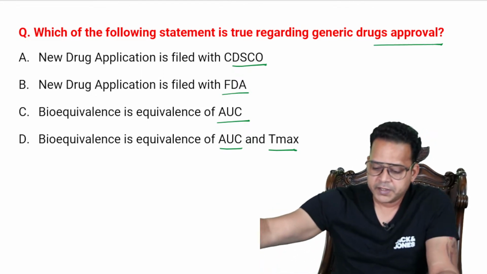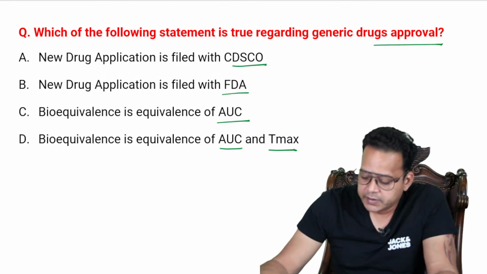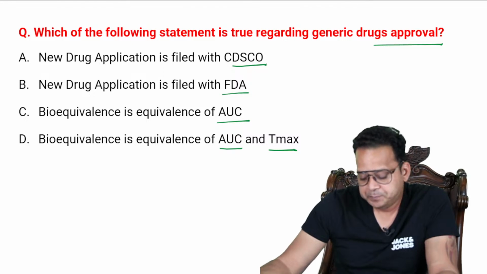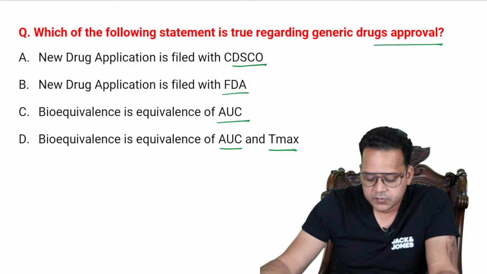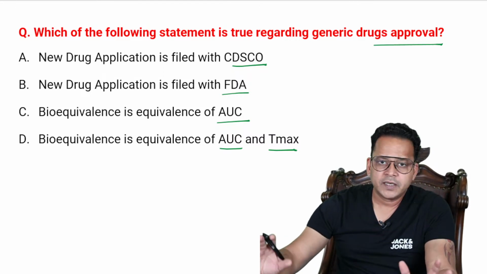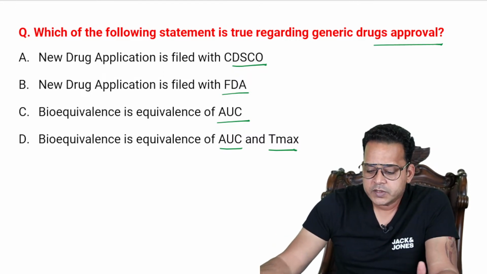Which of the following statements is true regarding generic drugs approval? Option A, new drug application is filed with CDSCO. New drug application is filed with FDA. Bioequivalence is equivalence of AUC. Bioequivalence is equivalence of AUC and Tmax. All right, so let the answers flow, guys. I'll give you some time to think over it. And everyone who is in the live session, you should participate, everyone, right?